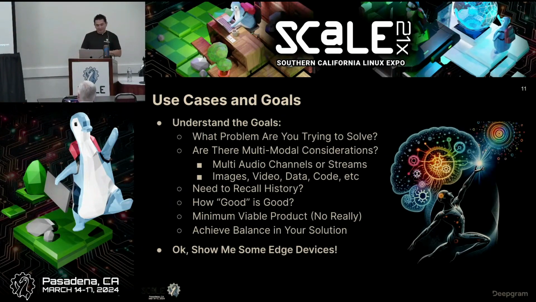And it doesn't have to be a commercial thing. I'm just using that as a means to understand the cost. If you're going to mass produce these, it's going to cost you a whole lot to manufacture these devices as a part of your solution. Again, it comes down to what's the minimum viable product. And you really want to achieve balance in all of those things: CPU, GPU, memory.